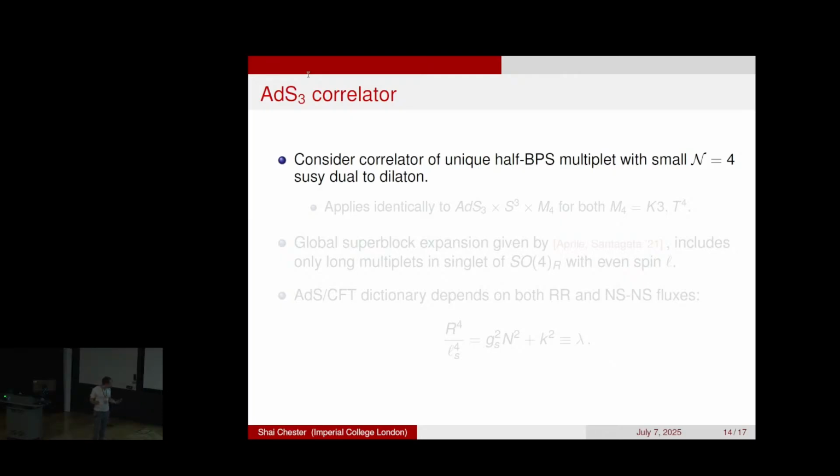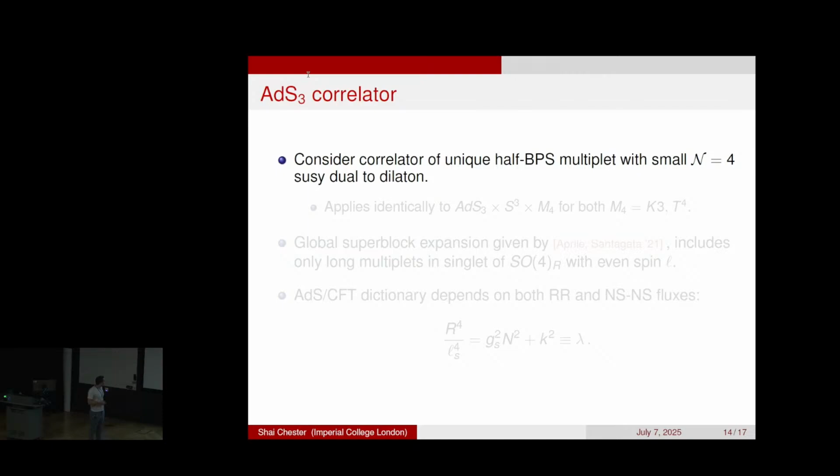So now we can move on to AdS3. In this case, we consider the correlator of the unique half BPS multiplet with small N equals 4 supersymmetry that's dual to the dilaton. So here we're not talking about graviton scattering, because there's actually a simple closed string scattering, which is dilaton scattering. But it's the same idea for the most part.